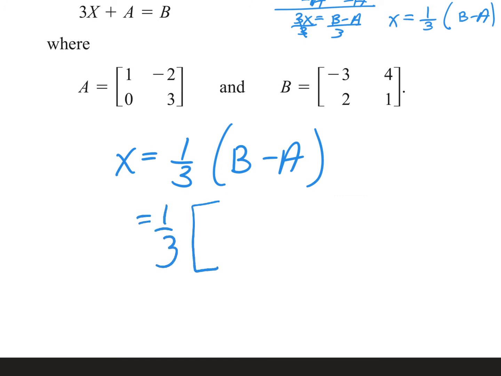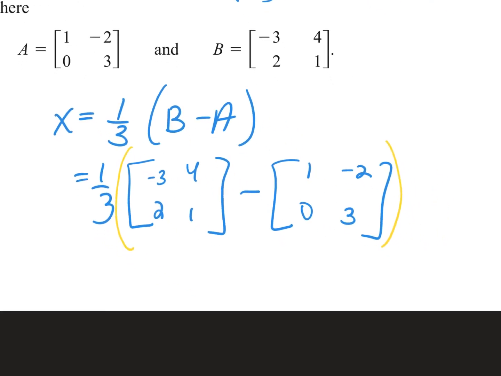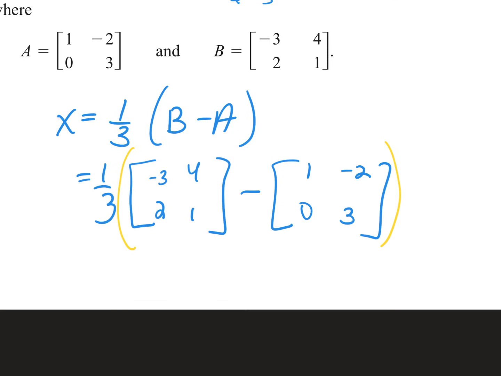So my B matrix is -3, 2, 4, and 1, right? You guys with me? Then I have minus, what's the A? 1, 0, -2, 3. What should we check real quick just to make sure we can go on with this problem? Are the dimensions the same? Yep, 2 by 2 and a 2 by 2, so we're good.